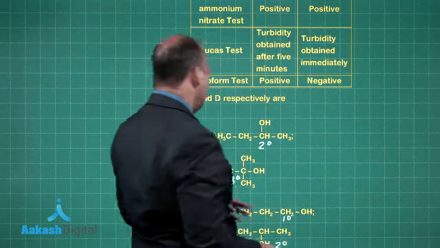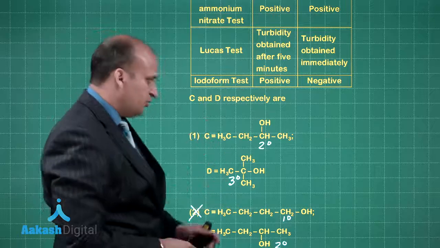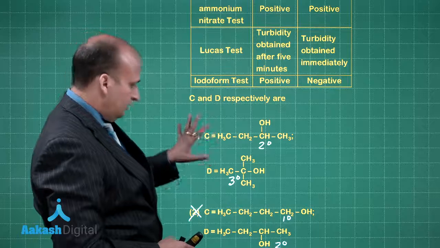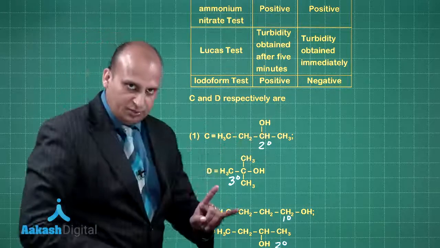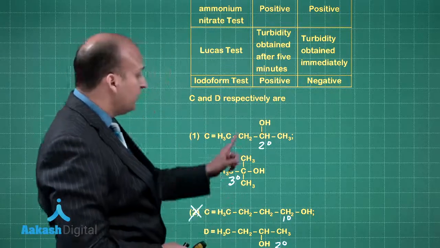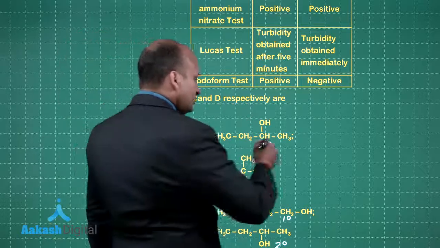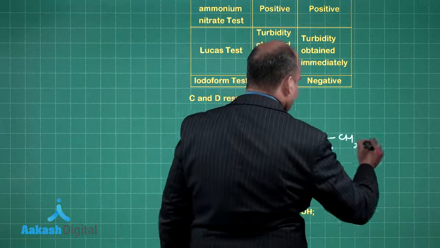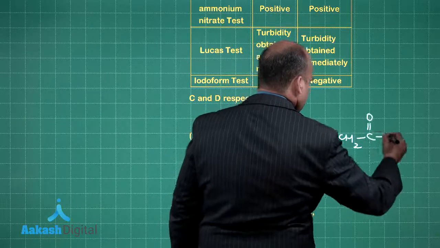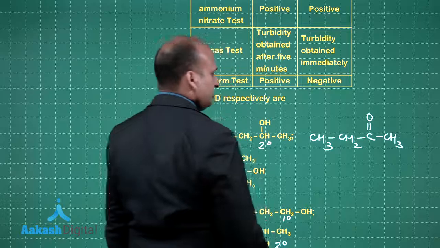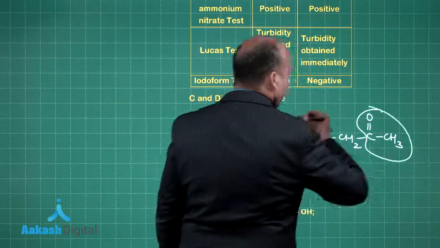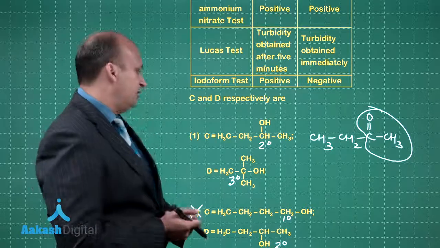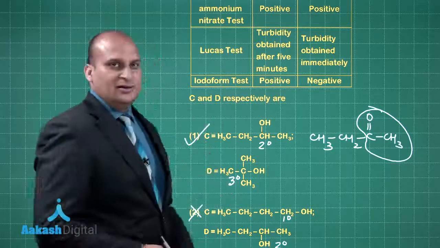So basically the answer is first, these two compounds will give the positive ceric ammonium nitrate test. In Lucas test, this will give turbidity within 5 minutes, this will give instantly. This compound gives iodoform. Why? Because this gets oxidized to this ketone, and for iodoform you require this part, that is the methylated ketones, right? So dear friends, the correct answer is option number 1.